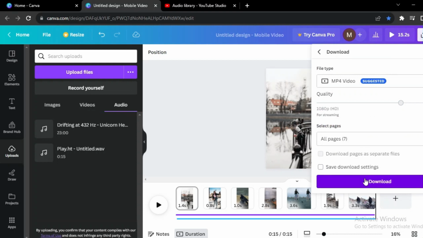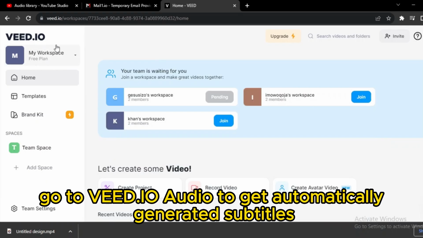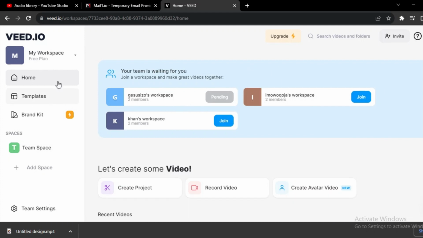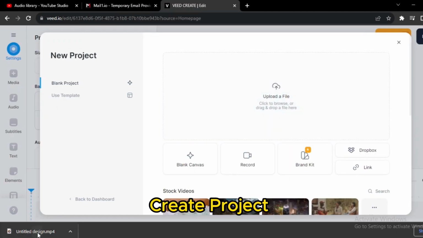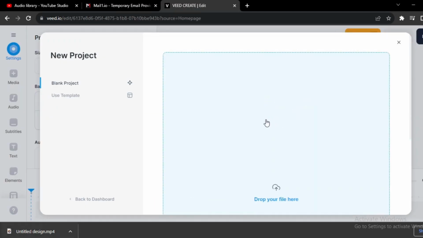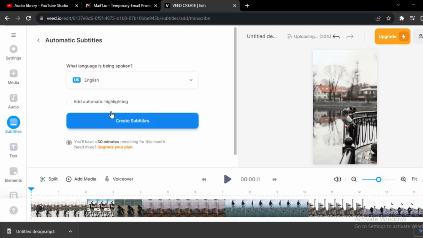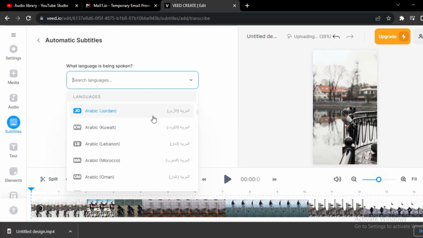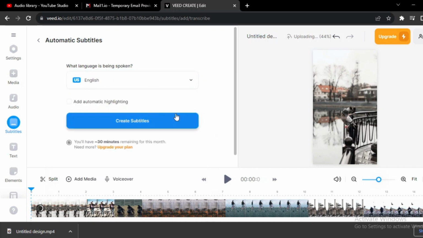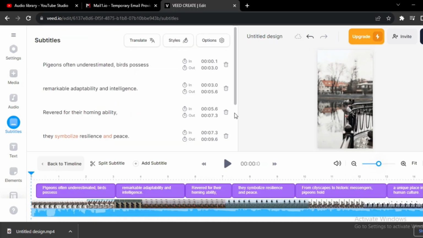We require subtitles. Go to Veed to get automatically generated subtitles. I'm sent here because I already have an account. Then submit your video file by selecting New Video Create Project. Alright, select Subtitles from the left sidebar. Then Automatic Subtitles. There are more than 100 languages available here. But I'll go with English, so please wait while we create your subtitles. When it is finished, start the video.